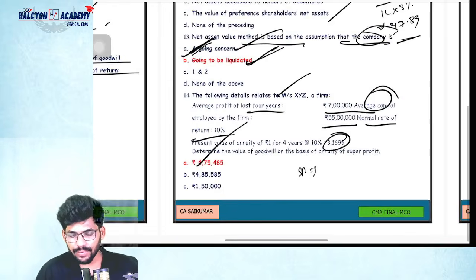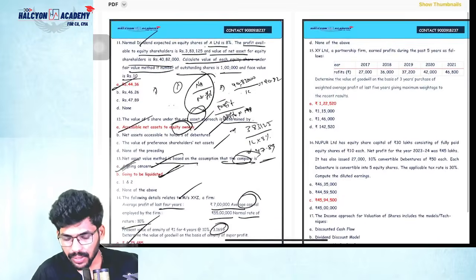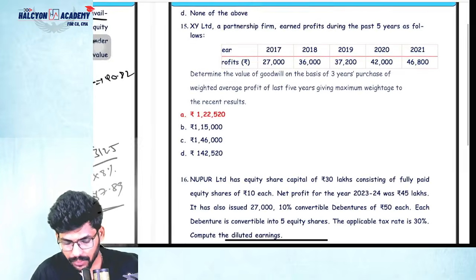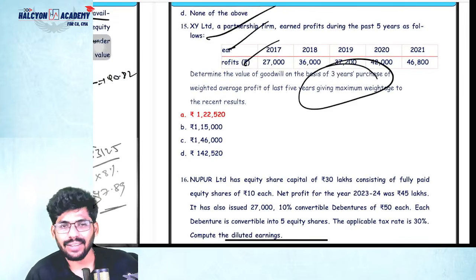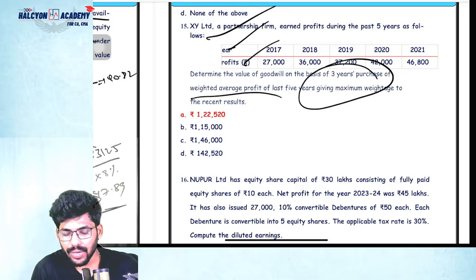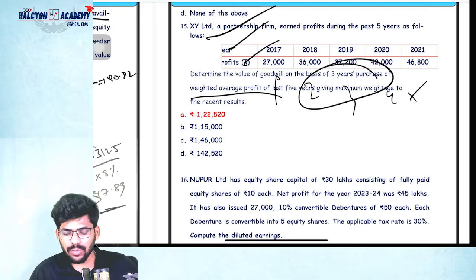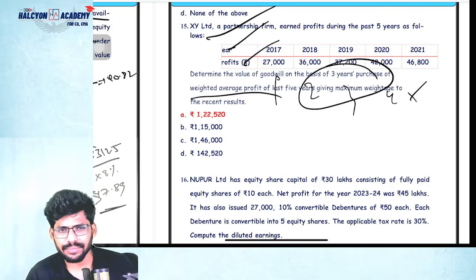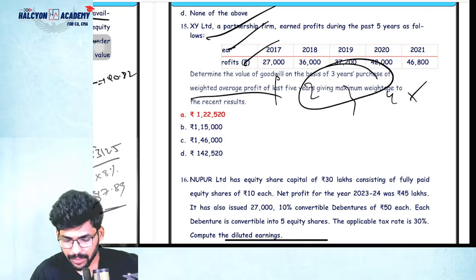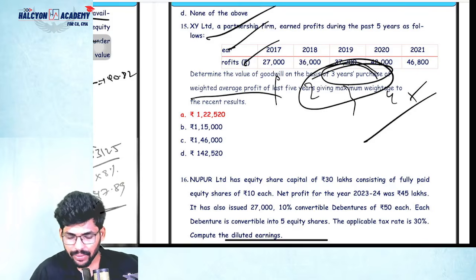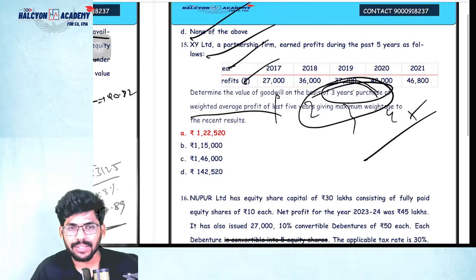Same question, we already discussed it in question number 1 or 2. I don't want to discuss it here. This is the basic question on year profit, so you can easily calculate the average profit directly. Weighted average means we need to give the weights, 1, 2, 3, 4, 5 weights should be given. So what is the formula? Goodwill equals weighted average profit into number of years of purchase. The number of years of purchase is already given in the question, so we can directly calculate. I don't want to discuss this basic question.